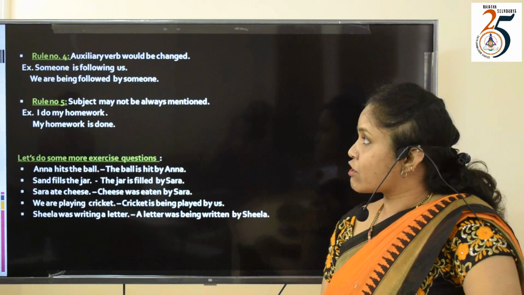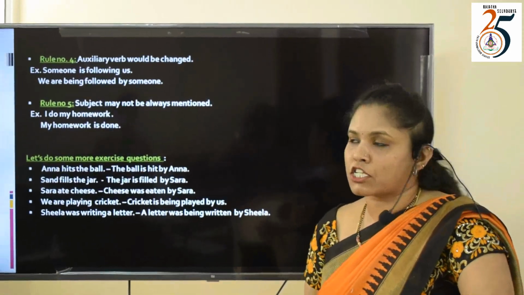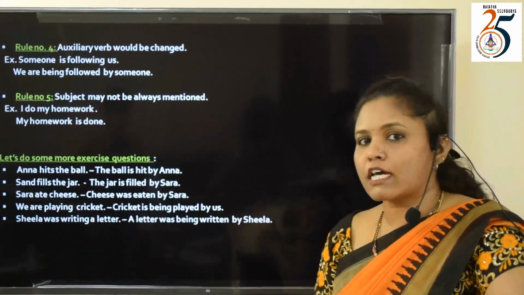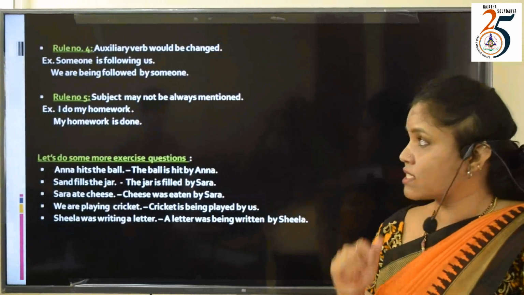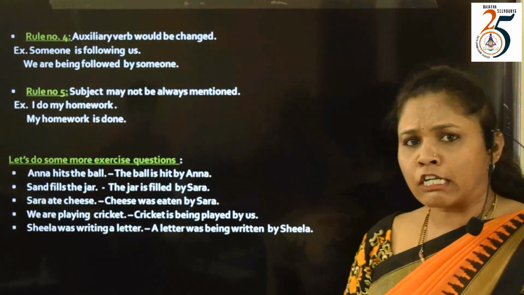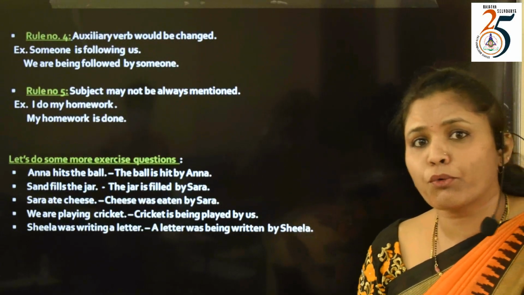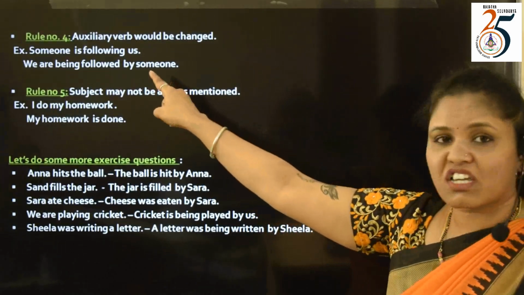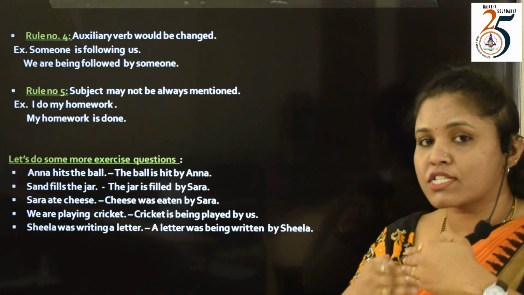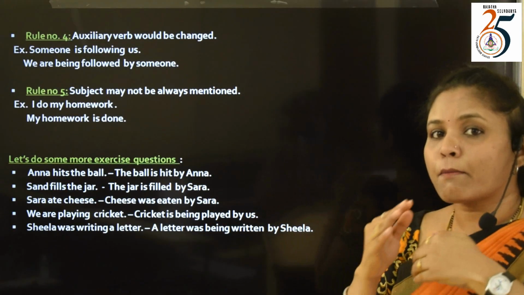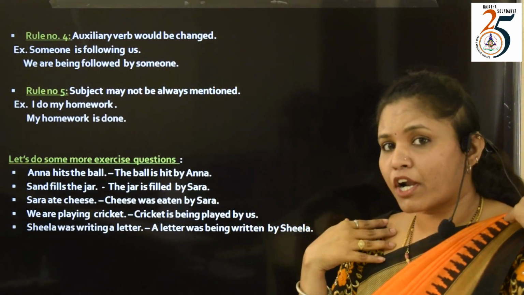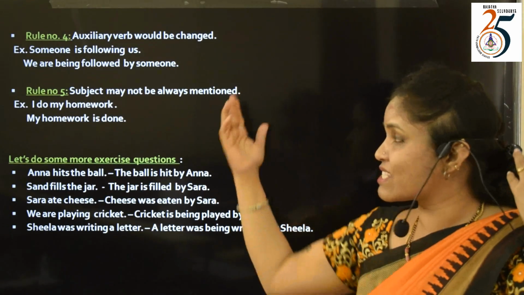Rule number 4 says the auxiliary verb would be changed in some of the sentences. Not all sentences, some of the sentences emphasize changes in the auxiliary verb. For example, someone is following us. We don't know who it is. So there we used is as the auxiliary verb. And following is the verb which is in continuous form. So the sentence is in present continuous. And the object is us. The other pronoun form of us is we.